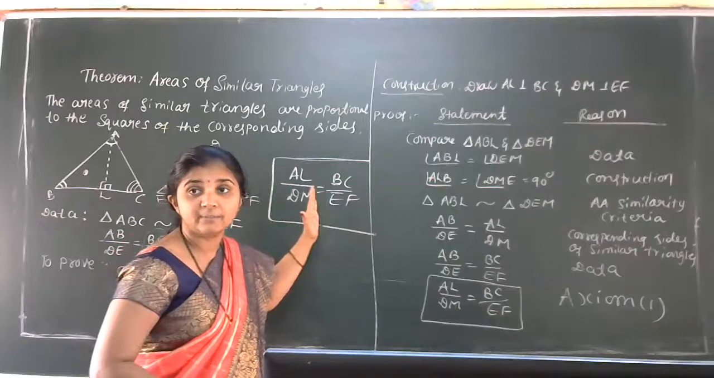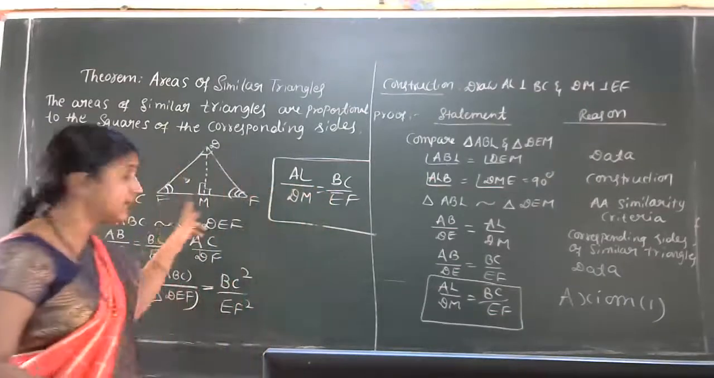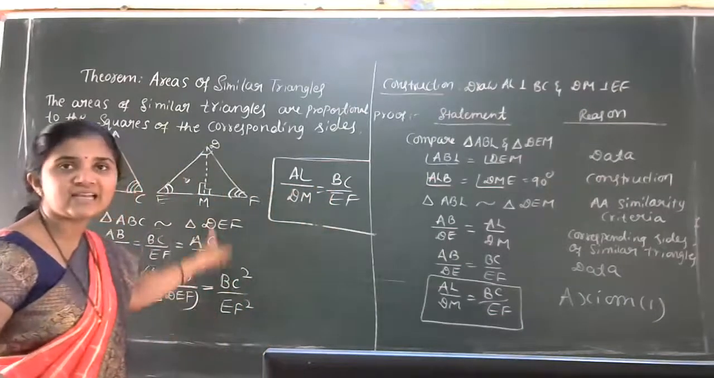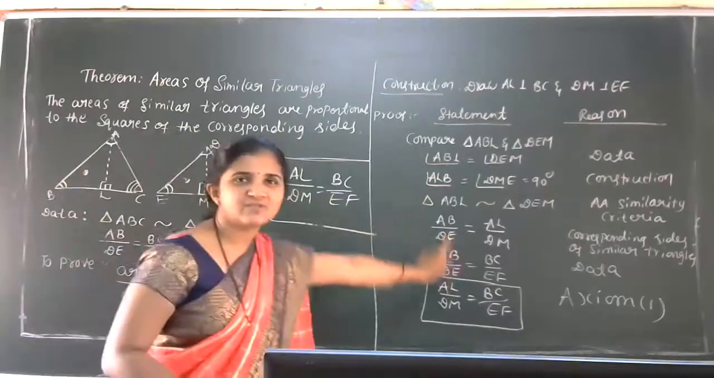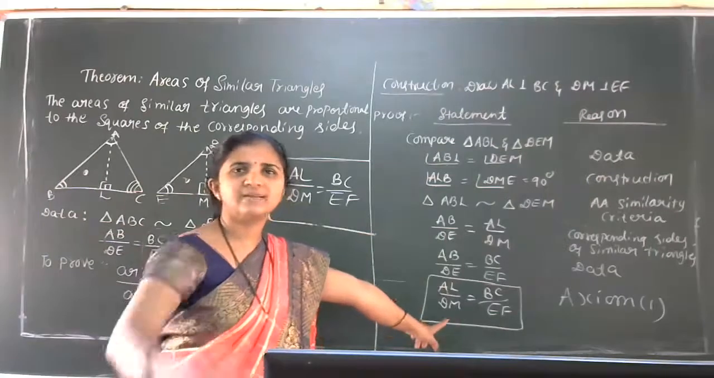Diagram part rub. If I rub the diagram part, I will need this data for the next step. That's why I'm going to rub this one only. Anyhow, this one you got the idea, no? So we will go to the next theorem part.